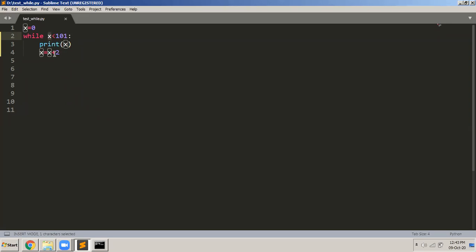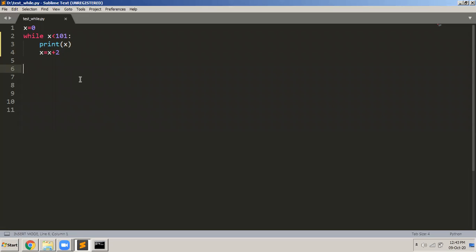Then it will increment the value of x by 2. x is equal to x plus 2. x was 0. Now it becomes 2. Go back and check. x is 2. Is x less than 101? Yes, it is. So go inside the body of the loop because the condition is true, and execute the body of the loop. What does it do? Print x. What is the value of x right now? 2. So it displays 2. So after 0, it displays 2. Then increment the value of x again. It will become 4, and so on till it becomes 100. And then finally it will stop the loop the moment it becomes equal to 101.